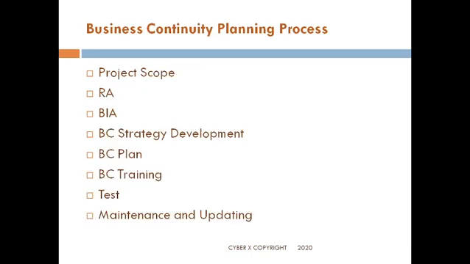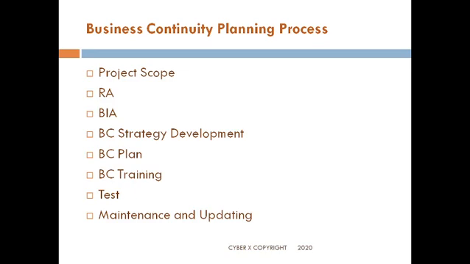So business continuity planning process. What are the elements which are involved in it? First you would need to have a project scope. Then you would need to have a risk assessment done. Then you would be doing a business impact analysis. You would do a business continuity strategy development. You do a business continuity planning. Then you would do a business continuity training. You would do the testing and you would do the maintenance and updating.